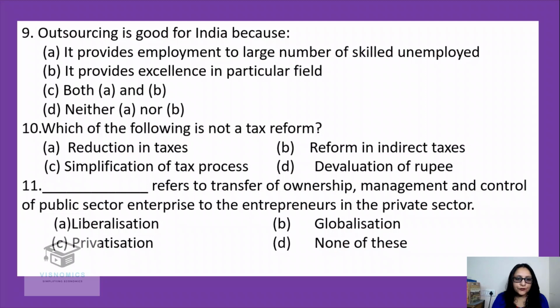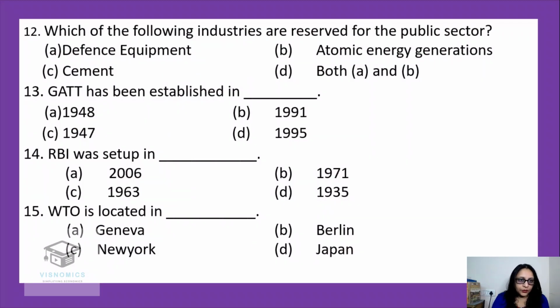Next one. Dash refers to transfer of ownership, management and control of public sector enterprise to the entrepreneurs in the private sector. What refers to that? Absolutely. Privatization, no problem. It's very simple to understand. Privatization refers to the ownership and management being with the private sector rather than in the hands of the public. Okay, which of the following industries are reserved for the public sector? Is it defense or atomic or cement? Yes, it is both A and B.